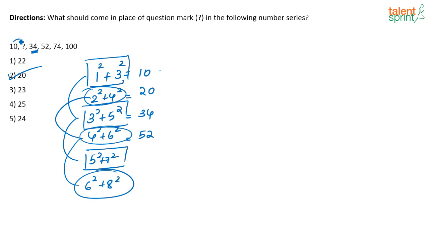So let us discuss the logic given by Karthik, because it is a better logic than what I gave. See here, 10 plus 10 is 20. Then plus 14, plus 18, and plus 22. Next will be plus 26. So it increases by 4 each time. 10 plus 10, 20. 20 plus 14, 34. 34 plus 18, 52. So this logic is far easier than the one that I gave. Very good, Karthik. Good method. Next one.